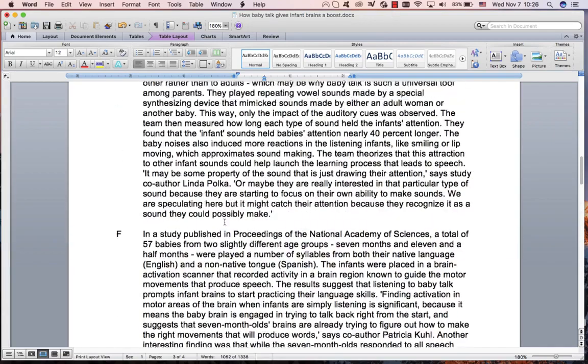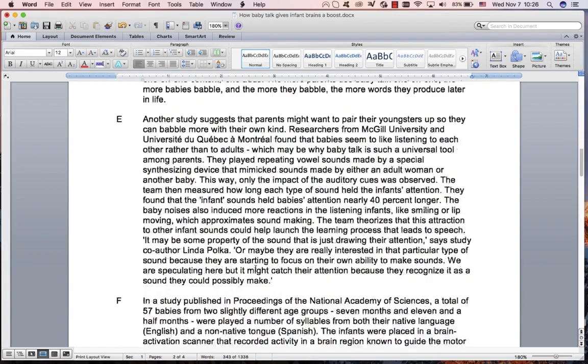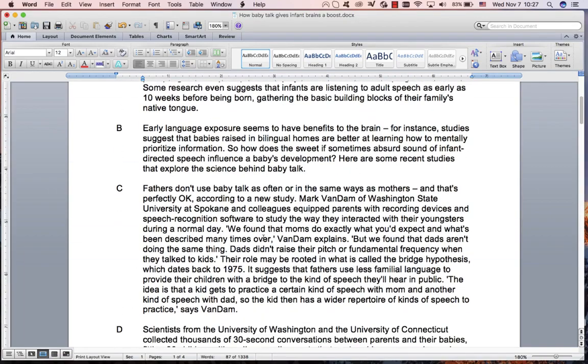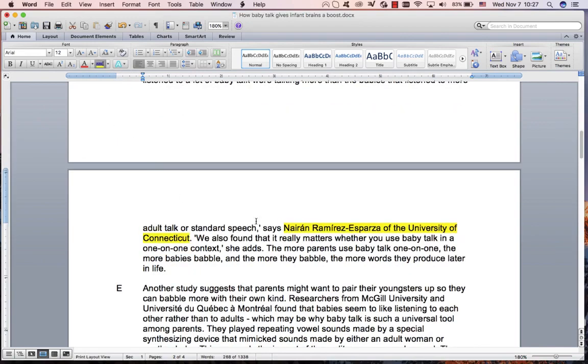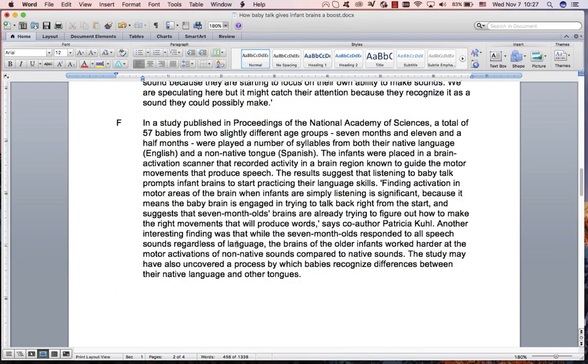Right, so I'm just going to remove all of that color. Then we're scanning for Mark Van Dam, Nairan Ramirez-Esparza, and Patricia Kuhl. We know Mark Van Dam is over here. Check that they introduce him, so that is the first time they mention him. Is Nairan? You must scan through this, but we see that it's Linda Polka. It's not what we're looking for. Co-author Patricia Kuhl. Even this is an introduction, so that's the only time they mention her.